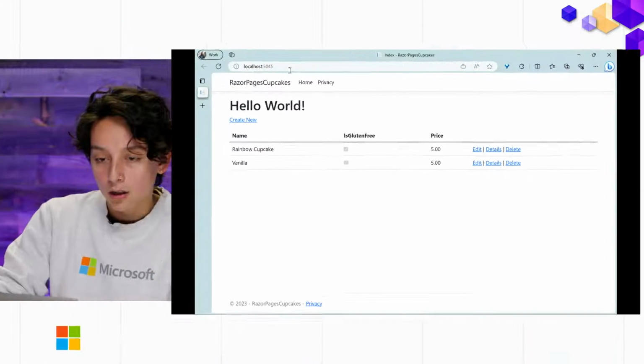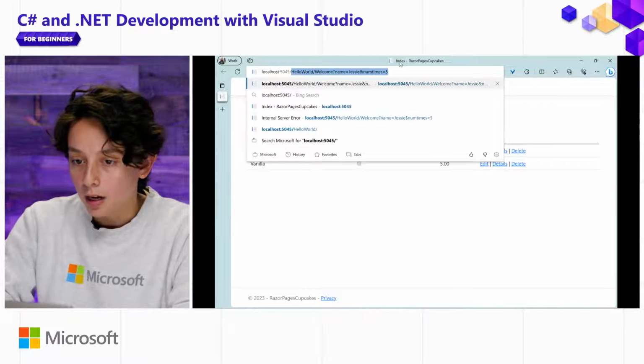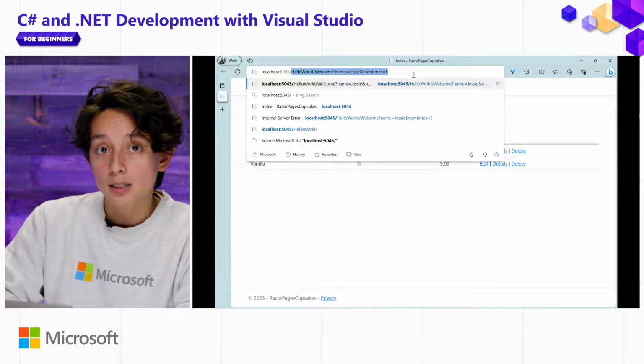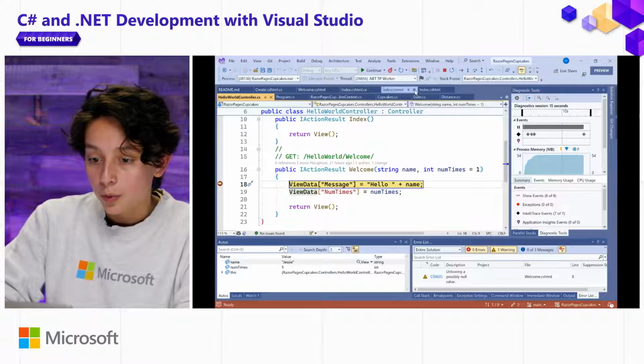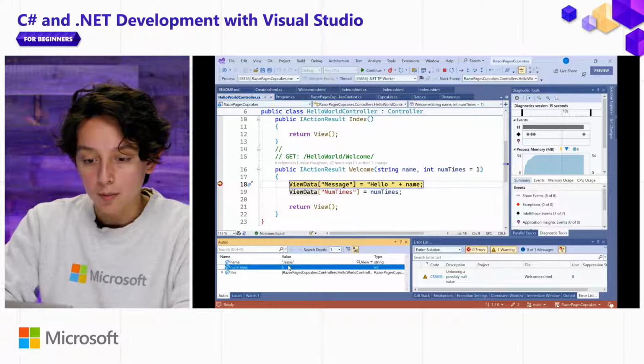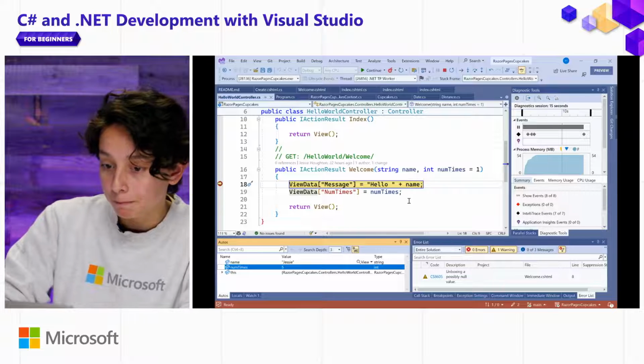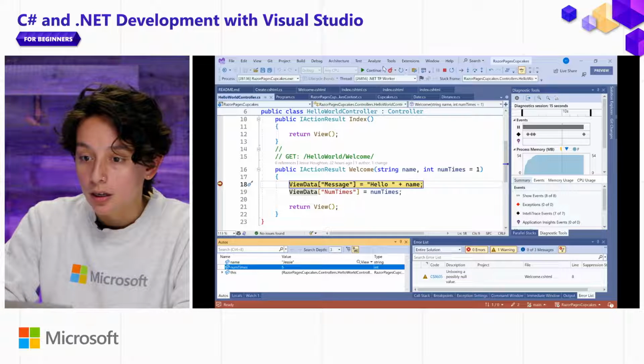This is a quick endpoint that I've made to show how the debugger works. So I have a breakpoint set. And if I click on that, the breakpoint will be caught. And I can take a look at my locals to understand more about the state of my program at this point.